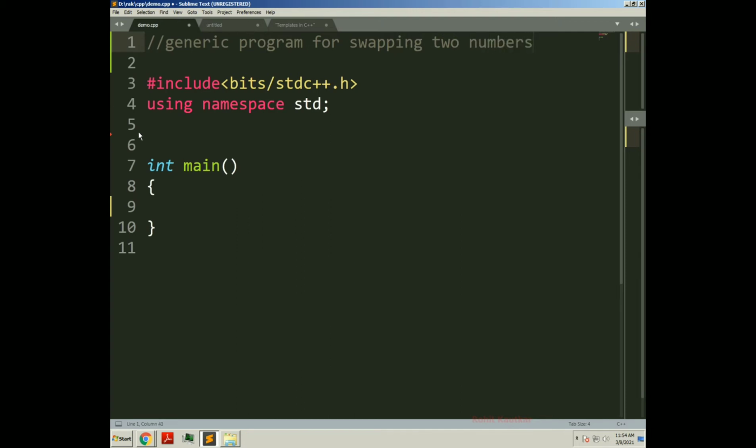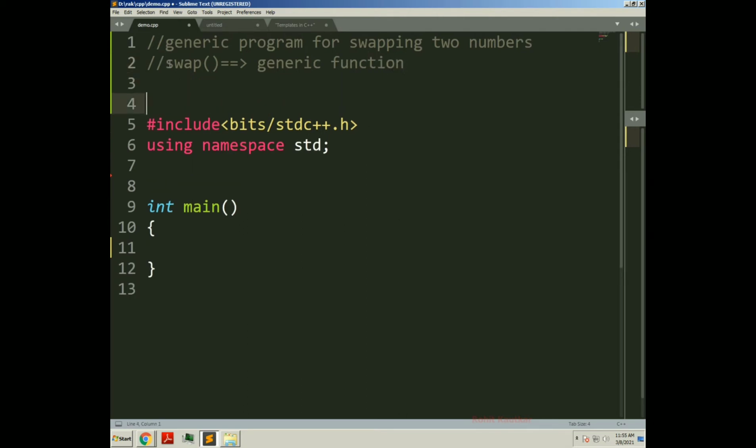We will create one swap function which will be a generic function, and we know how to create a generic function, so we will use function templates in this program. We will create the function template for this swap function, so this swap function will be able to work with different data types.